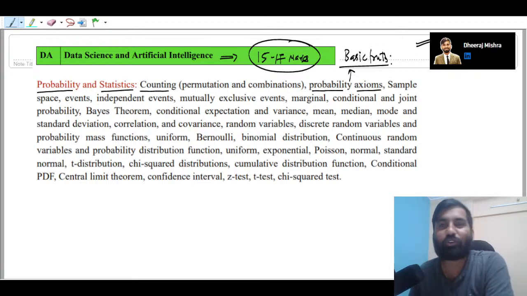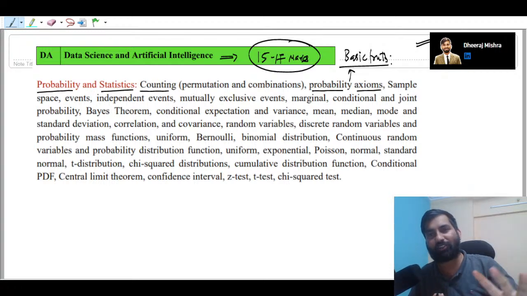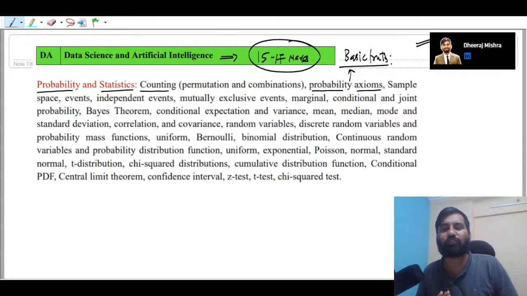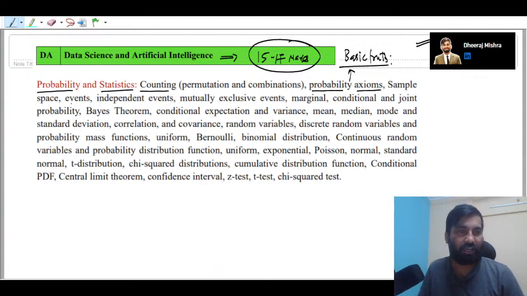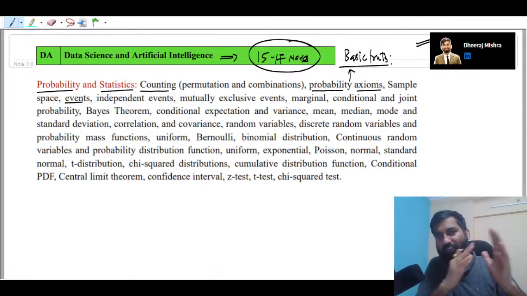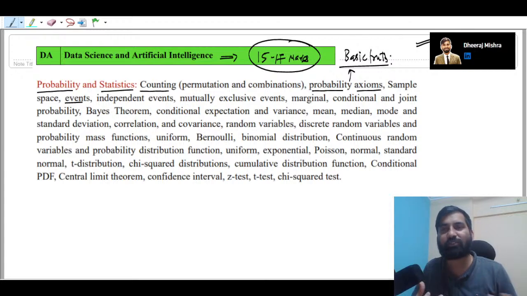Chalo. So counting will be the first topic, and I will share my playlist from there, which you can follow. I'm just going to brief you about what counting is, and some new ways of learning. Then sample space and events. After sample space there is a concept called event.